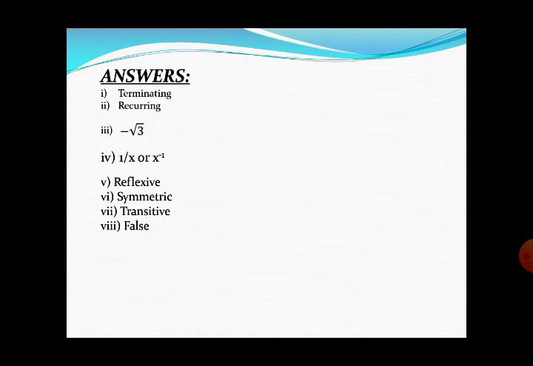And the last one, this is very important, it is false. If it is not clear to you why this is false, make the identical factors inside the radical and take out the value of that. Then you will see why it is false and why it is not correct.